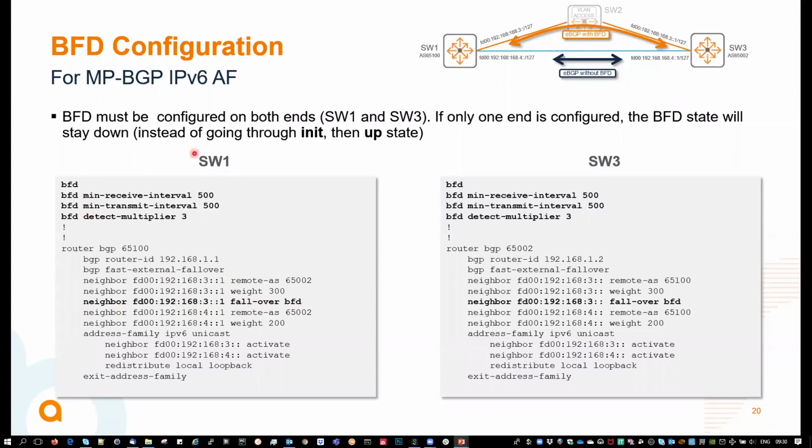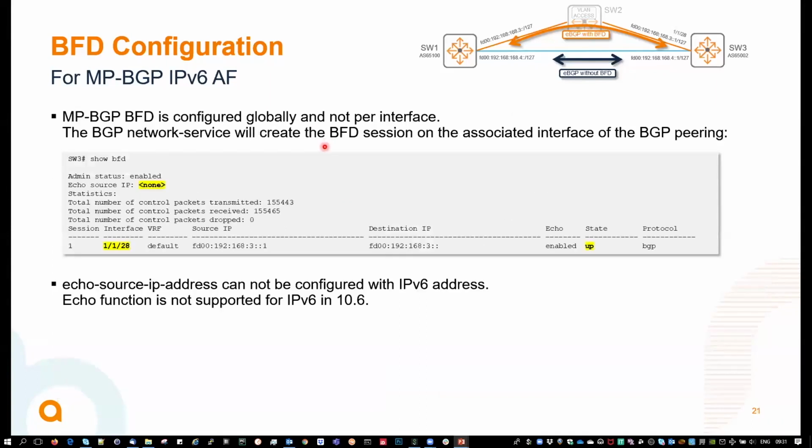You do that in mirror on switch 1 and on switch 3. It is recommended to use the same timers. And so the BFD will be negotiated. That would come from the init state to the up state when it's completely established. So configuration is quite easy. Let's move on with the show BFD.